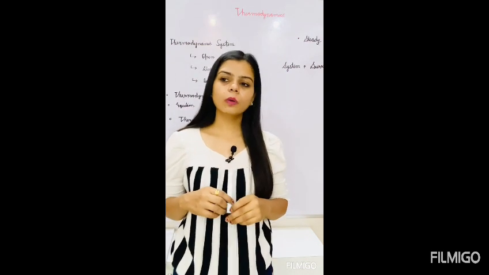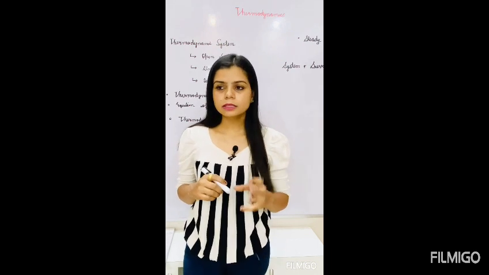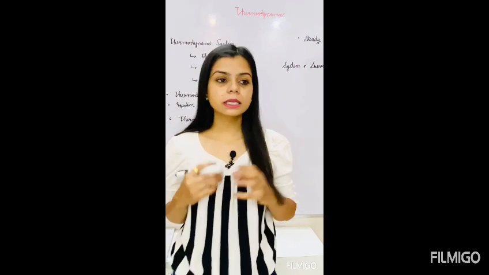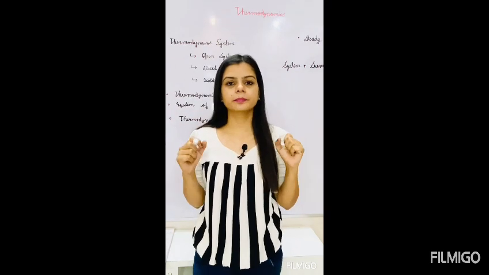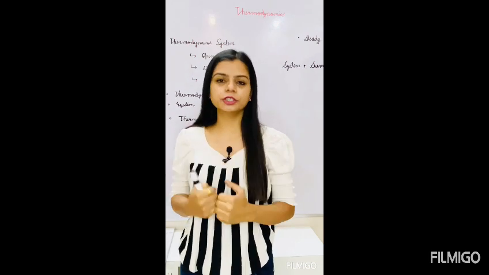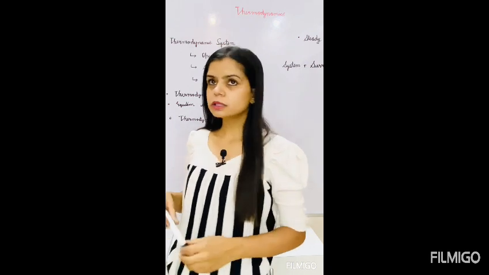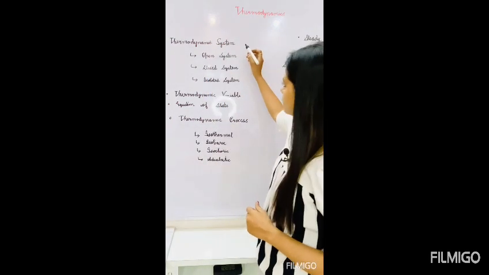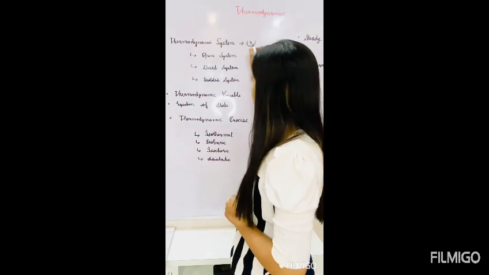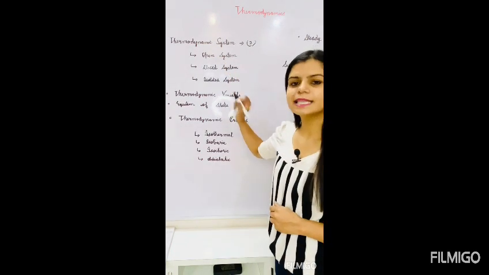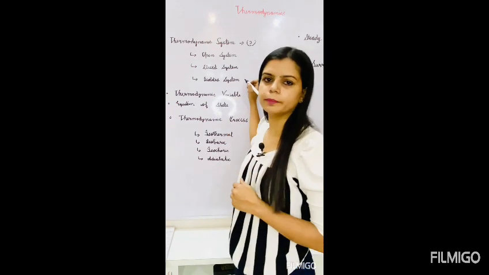So first of all, we'll discuss the thermodynamic system. What is a thermodynamic system? It is a collection of a large number of particles or matter on which we focus our attention. Now thermodynamic systems are mainly of three types, students. First is the open system, second is the closed system, and third is the isolated system.